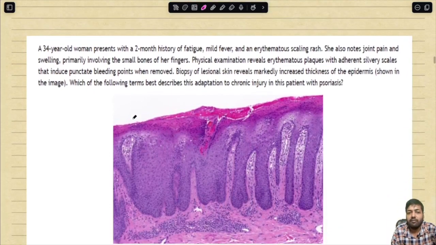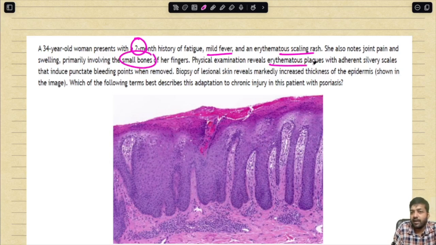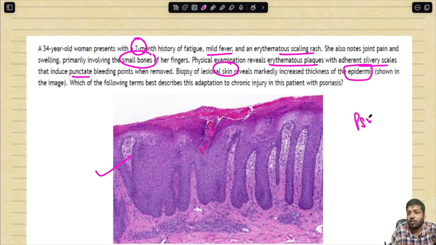Question number 9. A 34-year-old woman presents with a 2-month history of fatigue, mild fever and erythematous scaling rash. She also notes joint pain and swelling primarily involving the small bones of her fingers. Physical examination reveals erythematous plaques with adherent silvery scales that induce punctate bleeding points when removed. Biopsy of the lesional scale reveals markedly increased thickness of the epidermis, as we are seeing over here. So what is the condition that we are dealing with? As you can see, it is psoriasis. Which of the following terms best describes this adaptation to chronic injury?